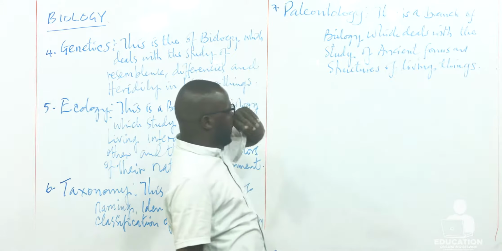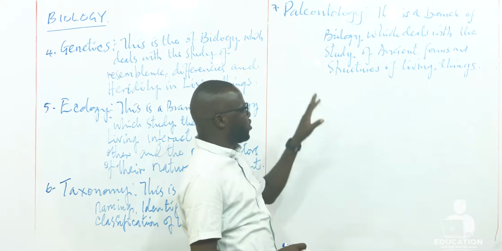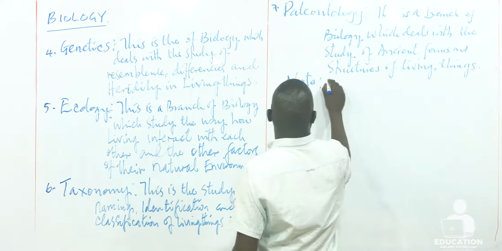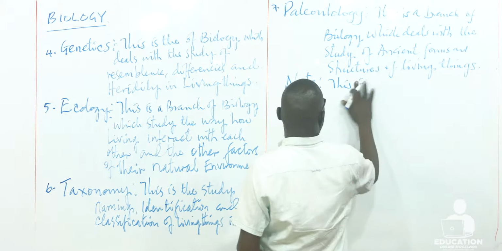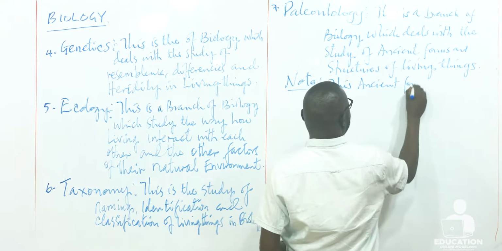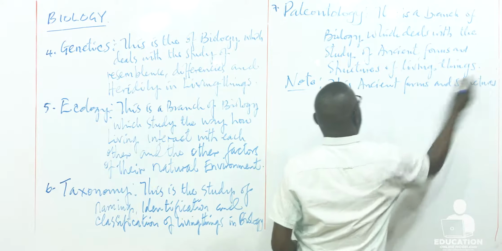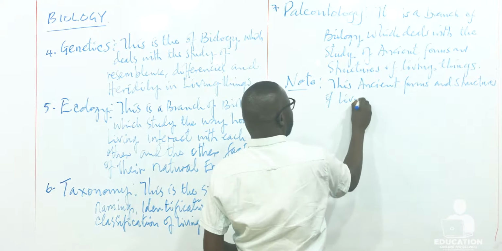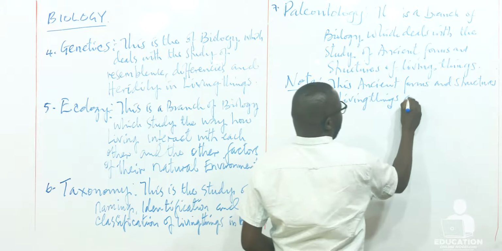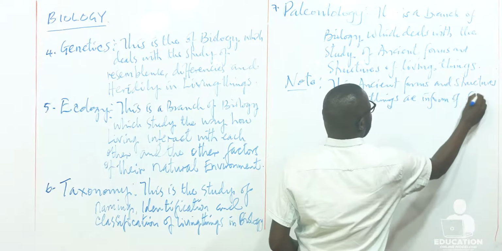Now, paleontology is a branch of biology which deals with the study of the ancient forms and structures of living things. You note here in paleontology, these ancient forms and structures of living things are in form of fossils.